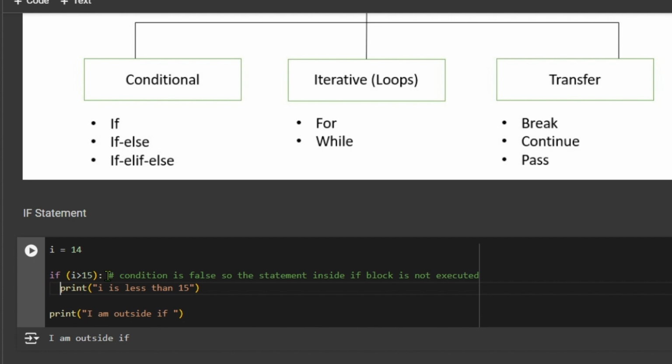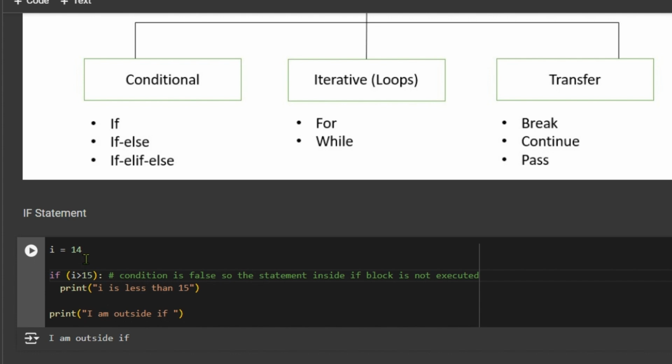That's the reason I said earlier, when I discussed indentation, that as and when we do programs you will understand indentation much better. It cannot have the same white spacing from the left as on the screen now, which will give you an error. There should be a difference between your if statement and the block that you are writing inside the if. The alignment should be proper, so you will not get any error. This is the if syntax: if, condition, and then colon.